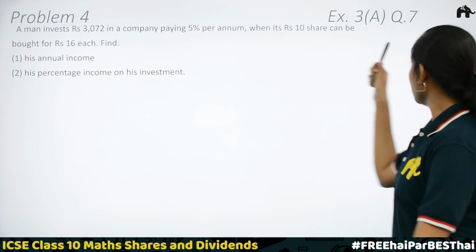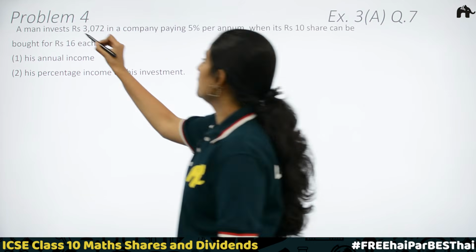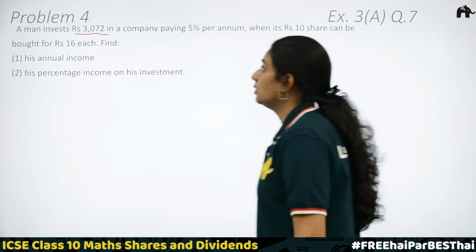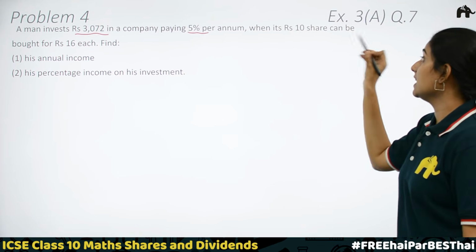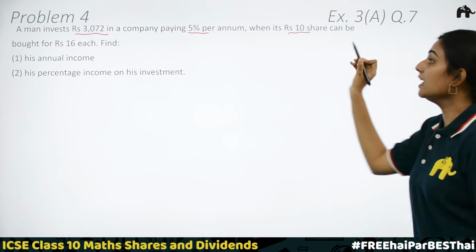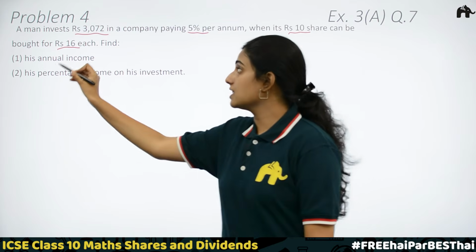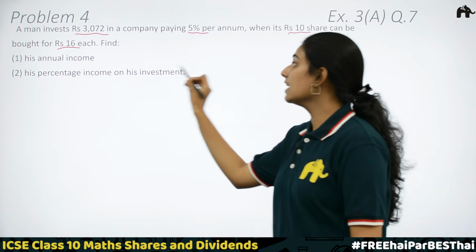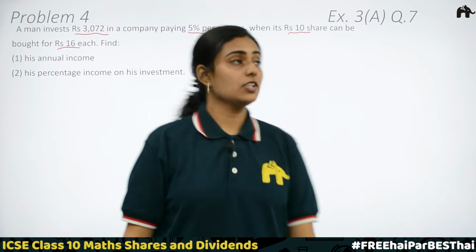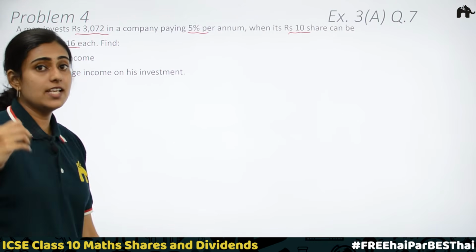Problem 4, question number 7 of exercise 3A. A man invests rupees 3072 in a company paying 5% per annum. When its rupees 10 share can be bought for rupees 16 each, find first his annual income, second his percentage income on his investment. What are the given quantities? We have a man invests rupees 3072.